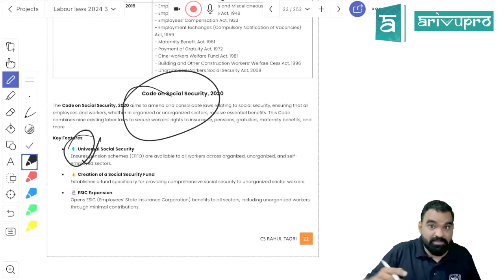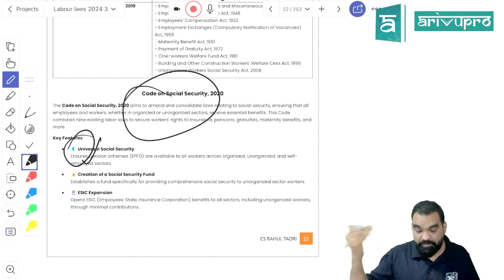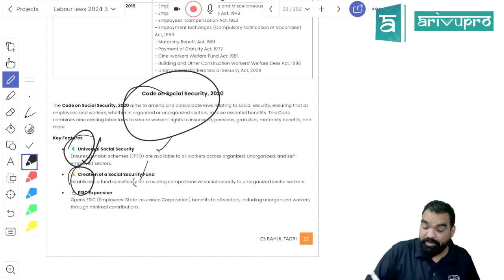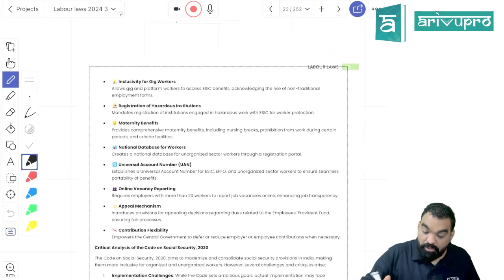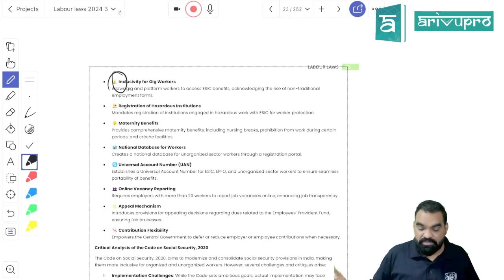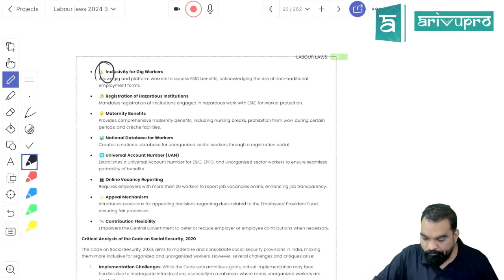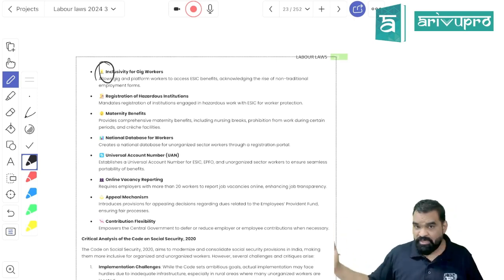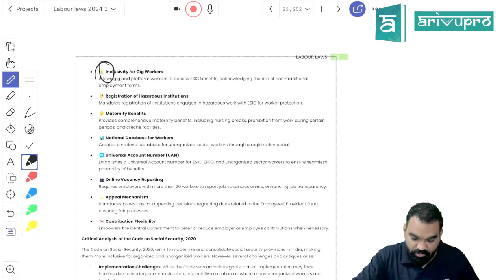It covers both organized and unorganized sectors. Even the unorganized sector, which was excluded by the old law, would be part of this code. For the unorganized sector, it will be the duty of the government to create a social security fund. Second, gig workers, that is freelancers, would also be included in the definition of worker for social security. Even platform workers, like those working with Amazon, Swiggy, Zomato, Ola, will be included.